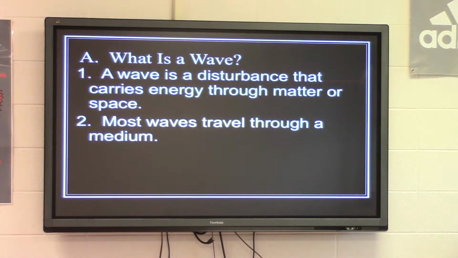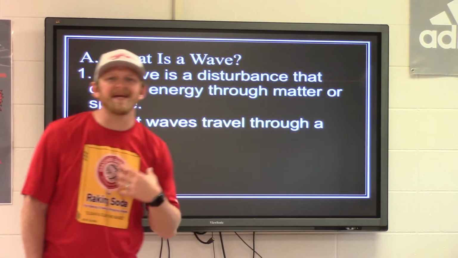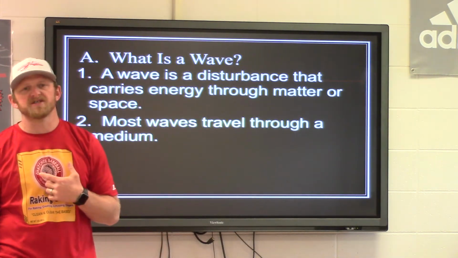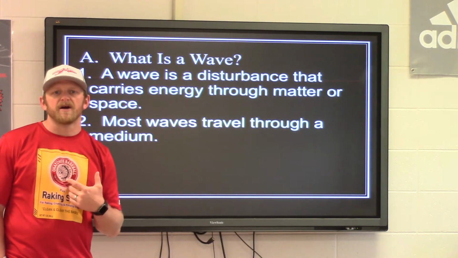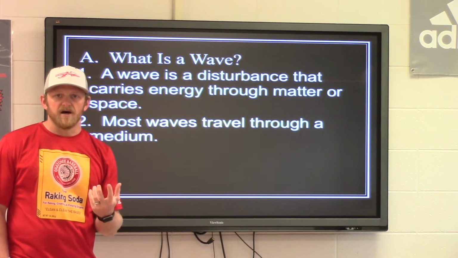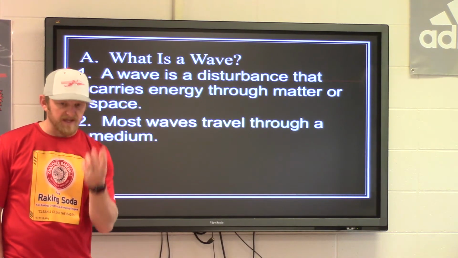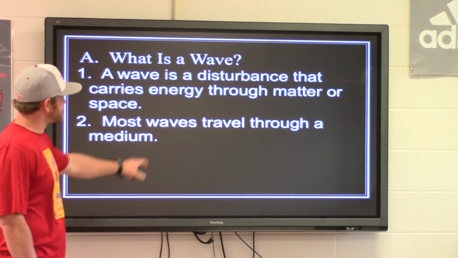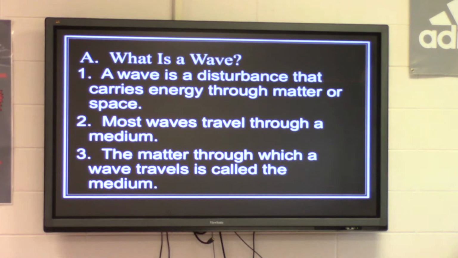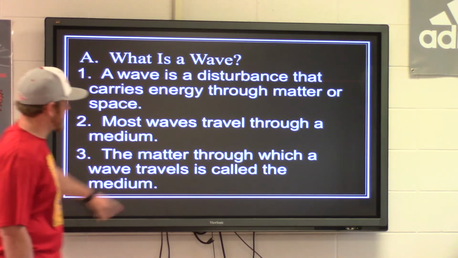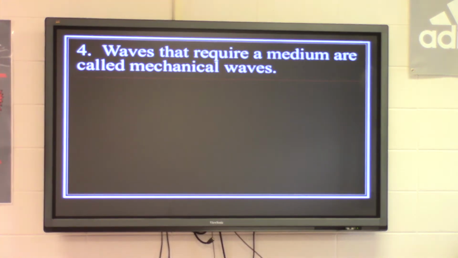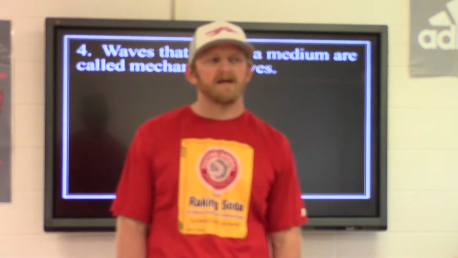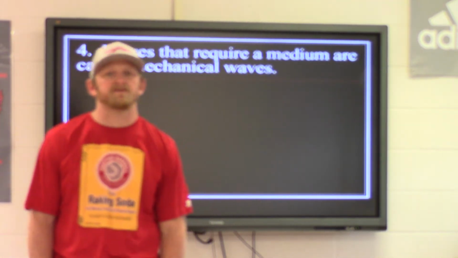Most waves travel through a medium. So with the sound wave that's traveling to you right now through the camera, the medium itself is the air around you. Light waves don't have to pass through a medium. That light can always be there. The matter through which a wave travels is called the medium, okay? Waves that require a medium are called mechanical waves. So if they require a medium, they have to be mechanical. Sometimes they don't always have to be mechanical waves.